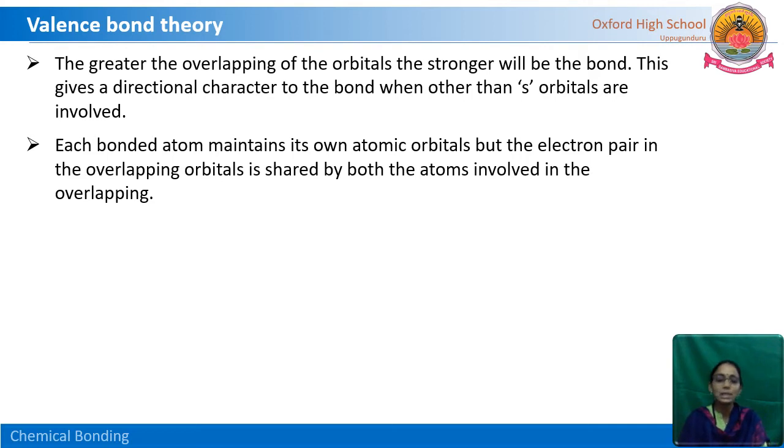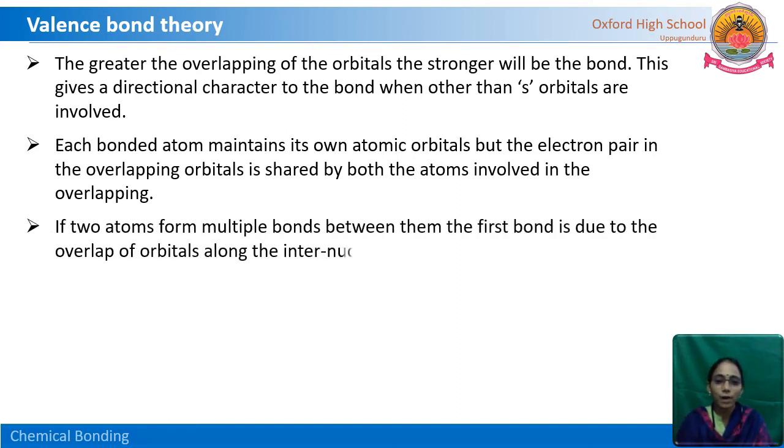Just now we have seen in the example of the hydrogen molecule, each hydrogen atom maintains its own atomic orbital with a single unpaired electron. But after bonding, that means after the hydrogen molecule is formed, the electron pair in the overlapping orbitals is shared by both the atoms, that means both the nuclei. They belong to both the atoms.